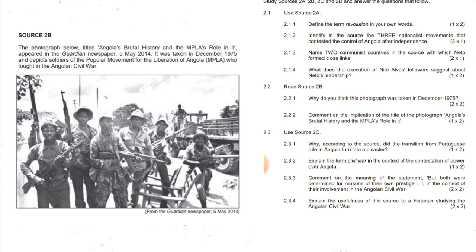2.2.2. Comment on the implications of the title of the photograph, Angola's Brutal History, and the MPLA's role in it. Okay. The MPLA used brutal methods to gain victory and control of Angola. The MPLA killed members of the FNLA and UNITA during the civil war. Other answers are on the screen.